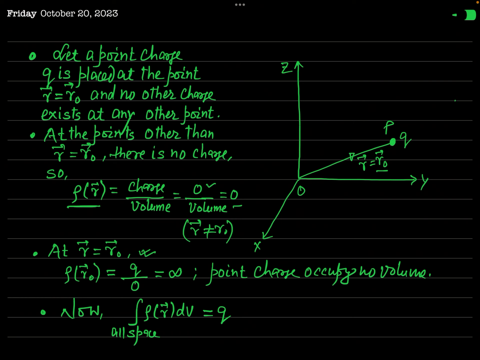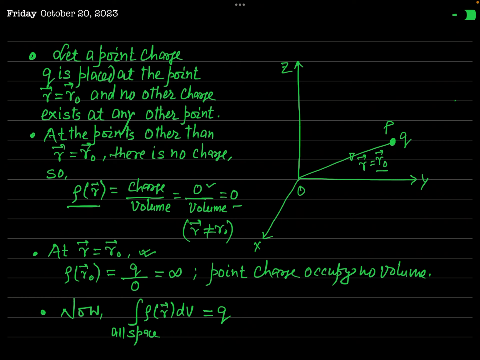But now think about the point r equal to r naught. When you say at r equal to r naught, you have a finite charge Q. Okay. Thus you have a finite charge in 0 volume. When you say zero volume, it means you are talking like a mathematician and not like a physicist, because according to physicists the volume of a point is not exactly zero.